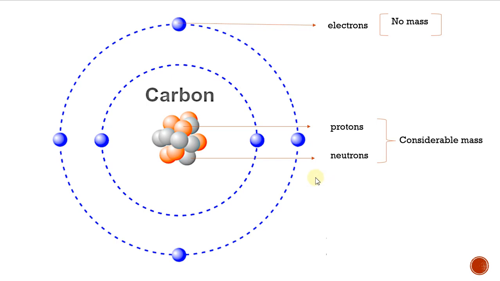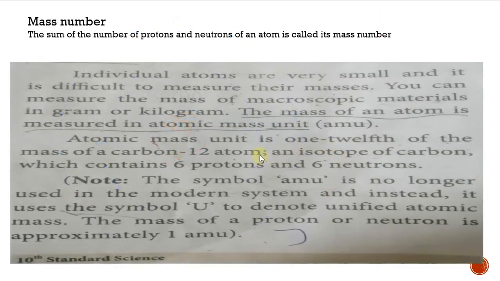Mass easily. Okay, we cannot easily find out that weight. So if you are taking macroscopic materials, macroscopic material means some of the big things, rice or mangoes, apples, any other things. So you know we will measure those things in gram or kilogram, right? So these atoms are very, very small. So that is measured in the unit AMU. Okay, it is measured in AMU. AMU means atomic mass unit.